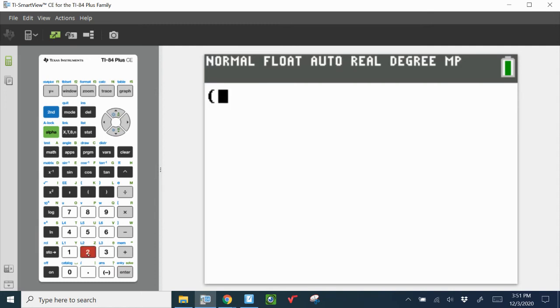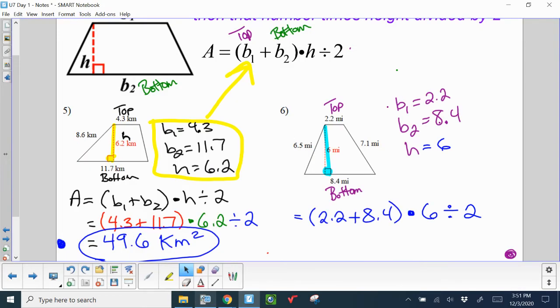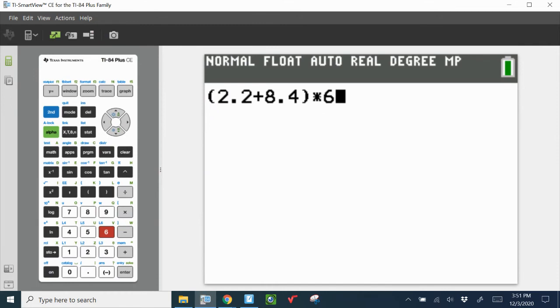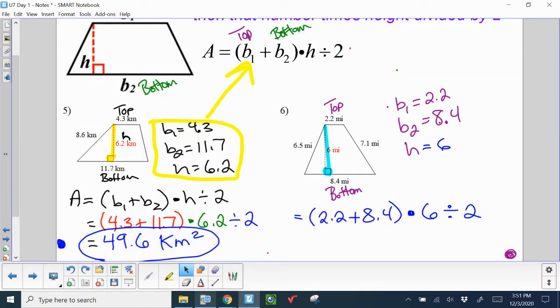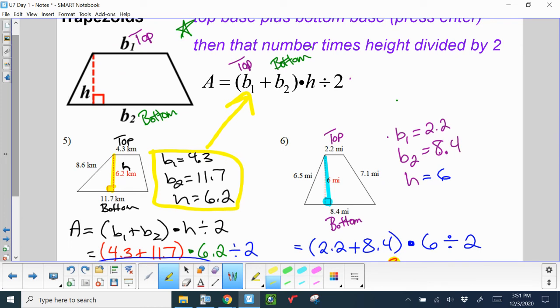So parenthesis 2.2 plus 8.4, close the parenthesis, times 6, and don't forget to divide by 2. 31.8. And that's miles squared. All area problems are squared units. And that's our trapezoids.